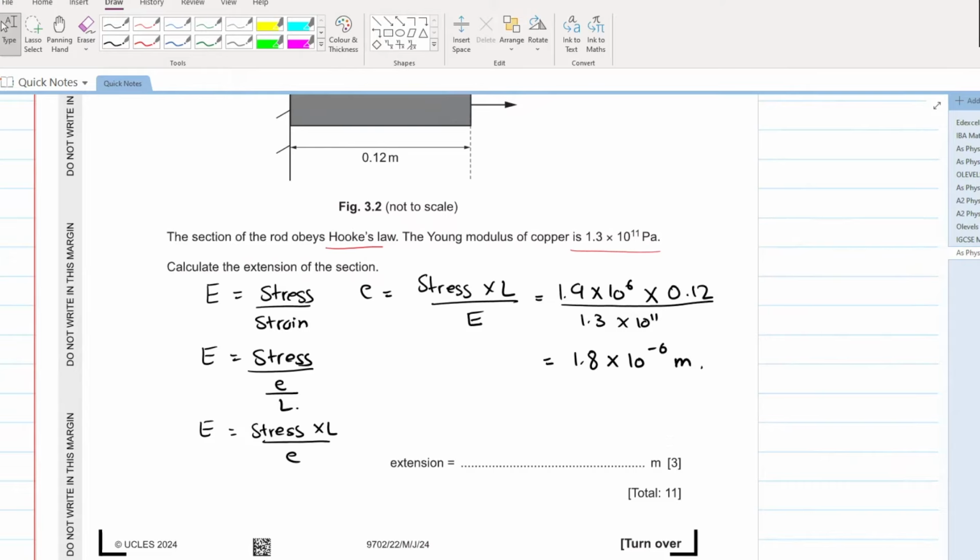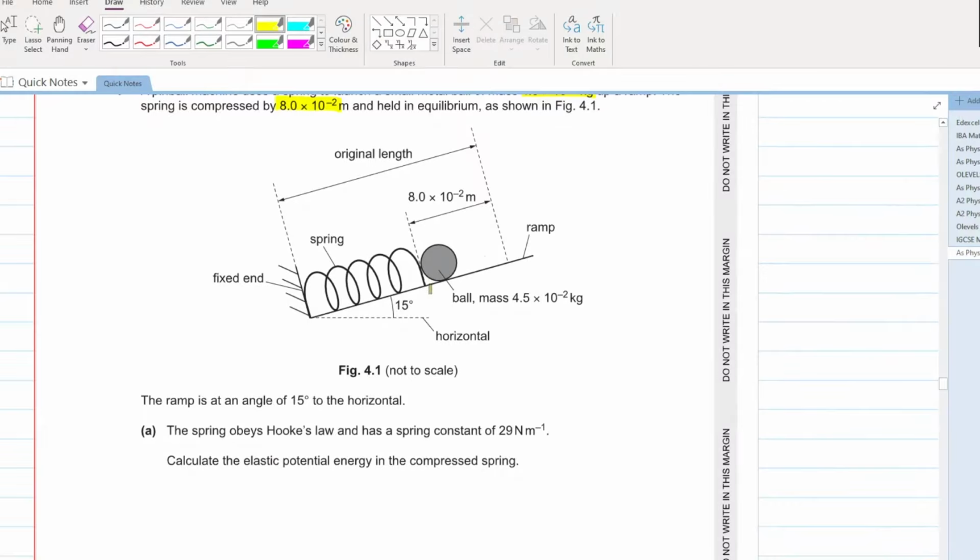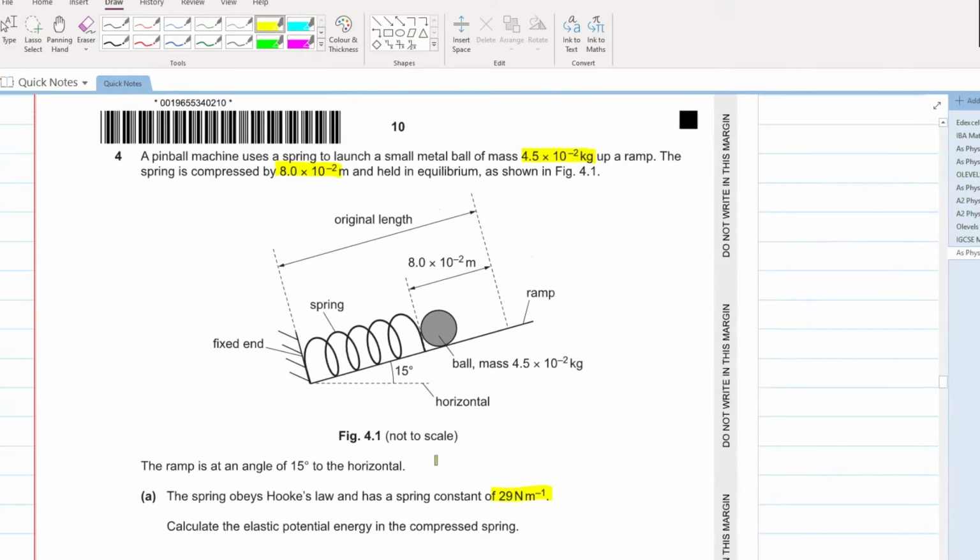Now let's see this one. A pinball machine uses a spring to launch a small metal ball of mass. On this upper ramp, the spring is compressed by this and held in equilibrium as shown. The ramp is at an angle of 15 degrees to the horizontal. The spring obeys Hooke's law and has a spring constant of this. Calculate the elastic potential energy in the spring.